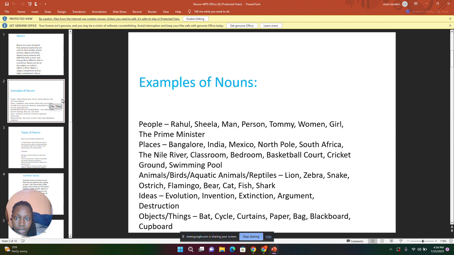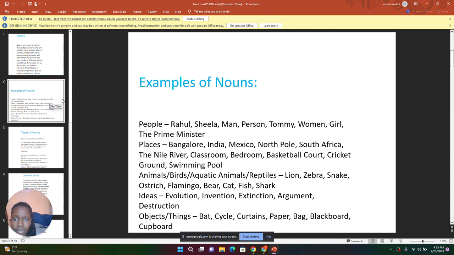The second one is places, and we're going to look at the examples of places. And the first one is Pancalo, India, Mexico, North Pole, South Africa, the Nile, the Nile River, classroom, bedroom, basketball court, cricket ground, and swimming pool.